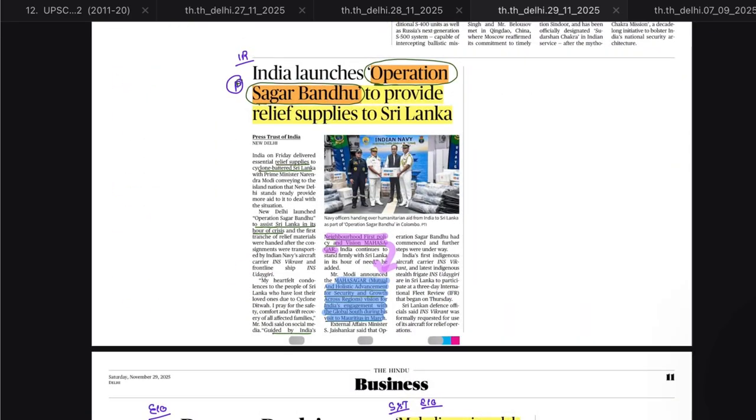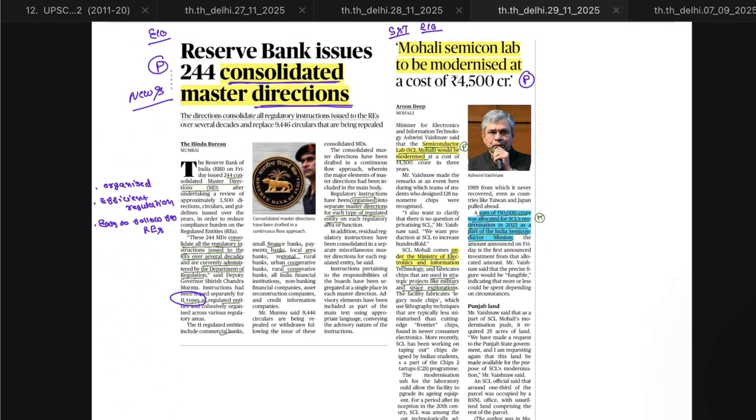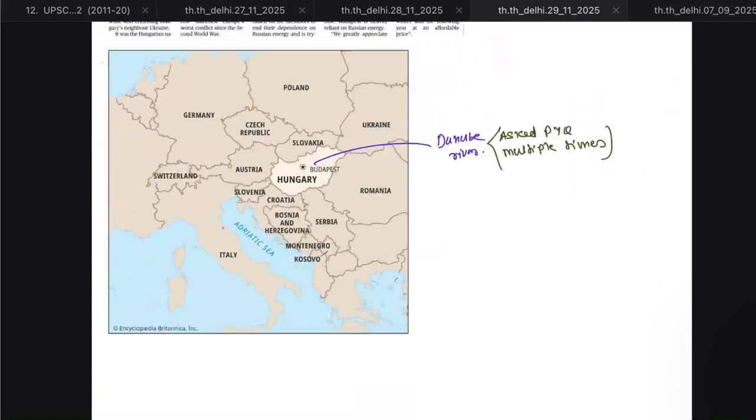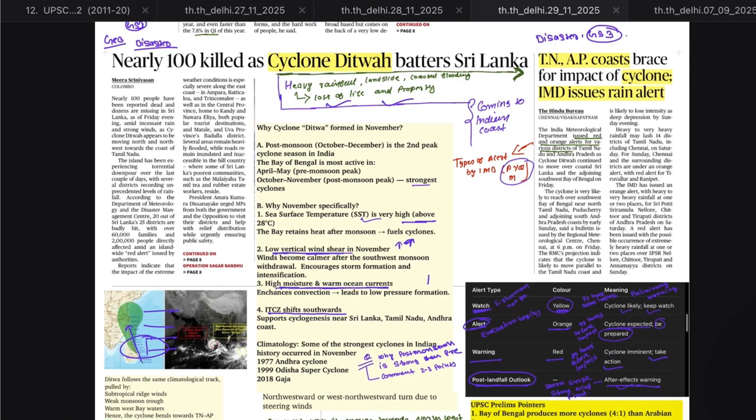local body election controversy in Maharashtra due to reservation of OBC. Then we will cover Operation Sagar Bandhu. RBI has consolidated master direction. It will be asked in prelims, might be asked in prelims. Mohali Semiconductor Lab and IRC location-based perspective, Hungary. Then first we will cover Cyclone Ditwah.